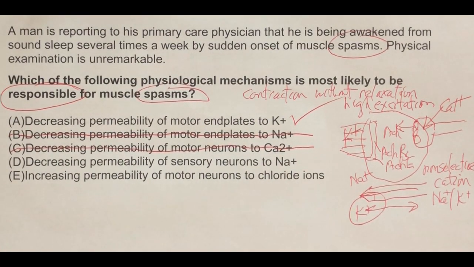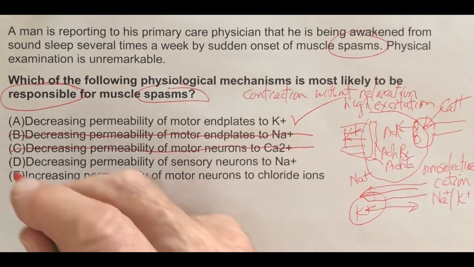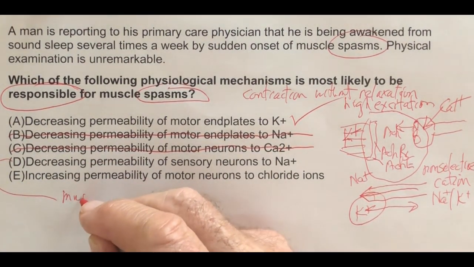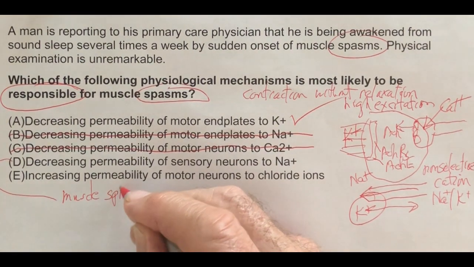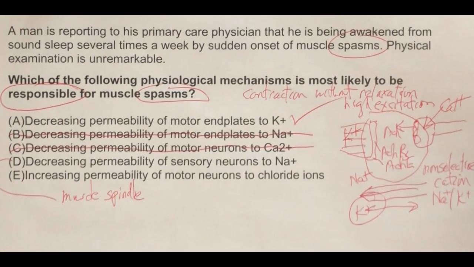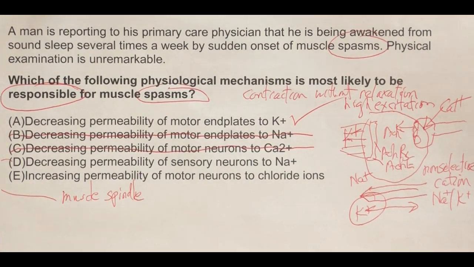Let's look at D. Decreasing permeability of sensory neurons to sodium. Well, where do sensory neurons come into this story? The only sensory neurons we have embedded in a muscle are associated with the muscle spindle. The muscle spindle is embedded in the belly of the skeletal muscle to sense the tension and control muscle tone. Remember, the muscle spindle controls muscle tone for the stretch reflex, or what we call the myotatic reflex.